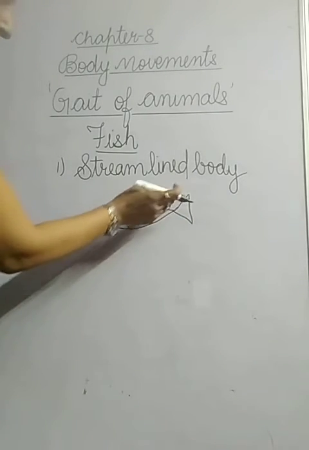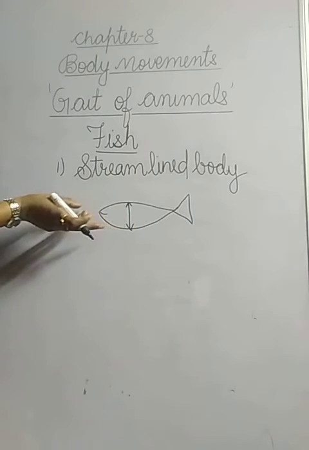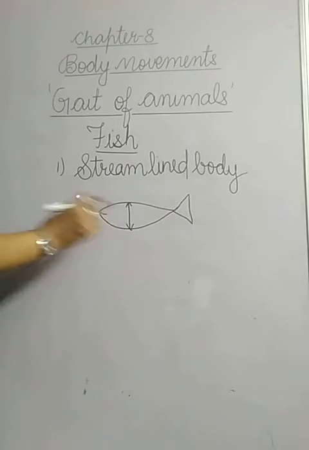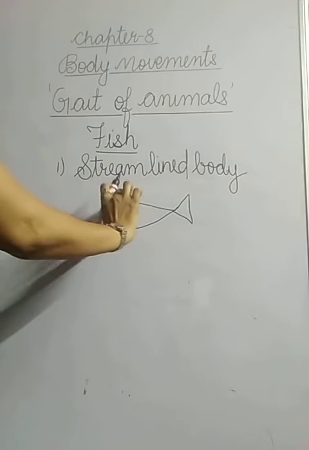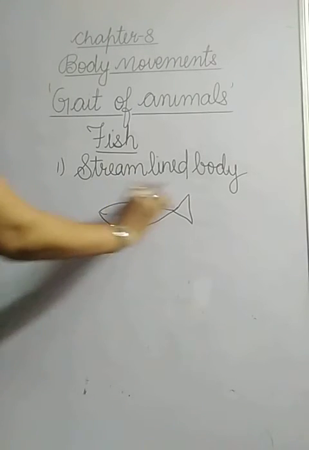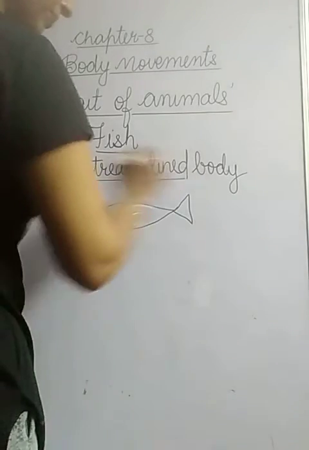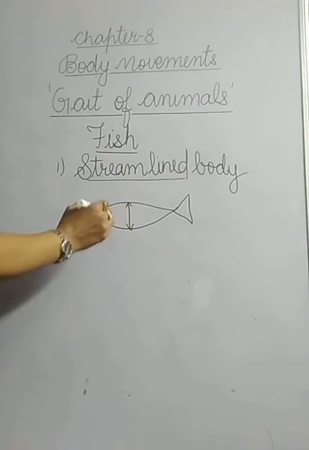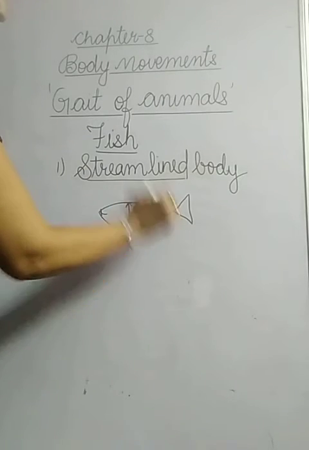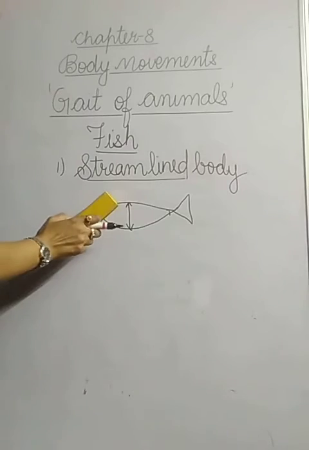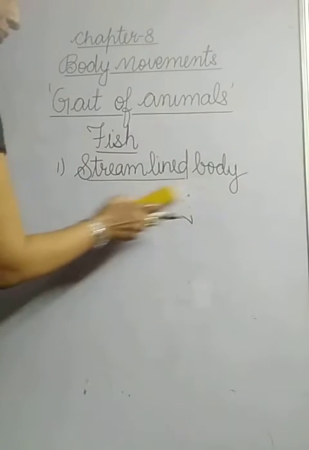जैसे जैसे आप दोनों ends पर जाते हैं तो ये जो breadth है कम होती चली जाती है. So it means it tapers at the end. It is thick in the middle and narrow at the ends, and this shape is called streamlined shape. The shape which is thick in the middle and narrow at the ends is called streamlined shape. So this shape helps a fish in swimming.